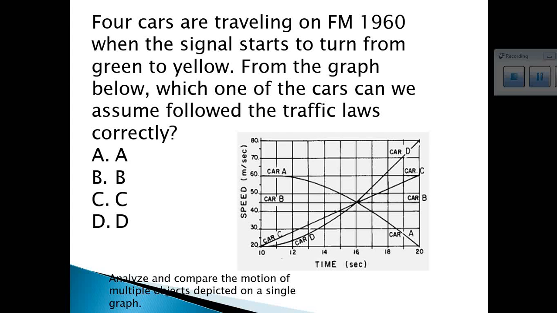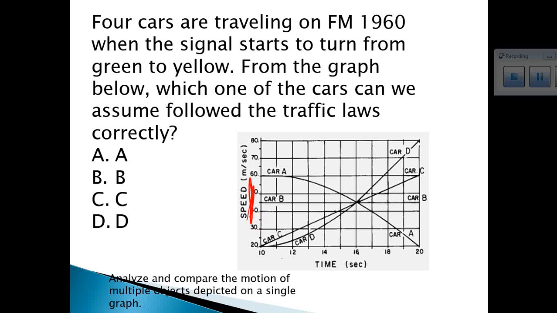Well, car A, we remember the first thing we do is we look at what's on the y-axis, it's speed. And notice when we start, car A is going 60 meters per second, but as we go down, the speed is decreasing until it comes all the way down to 20 meters per second. So the car that is actually slowing down would be car A.